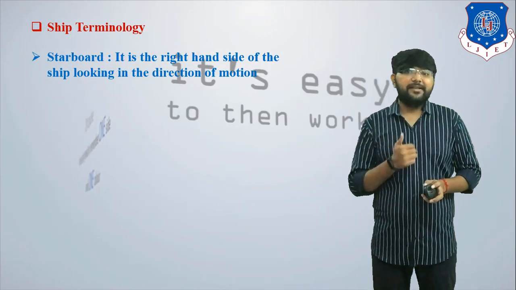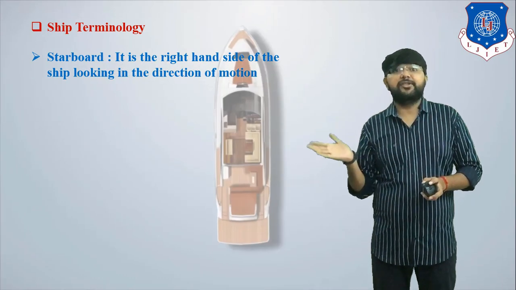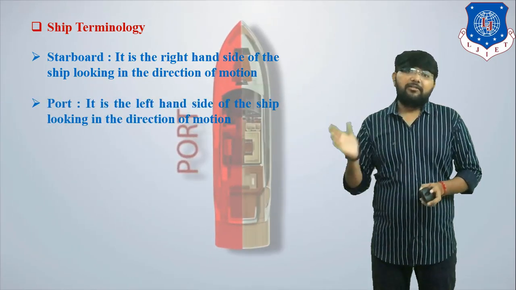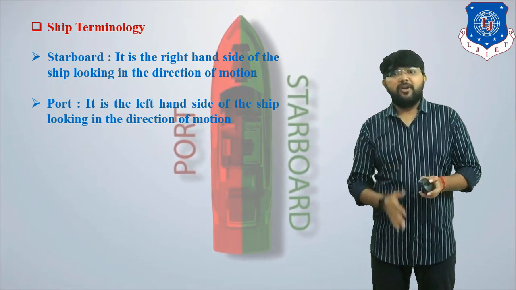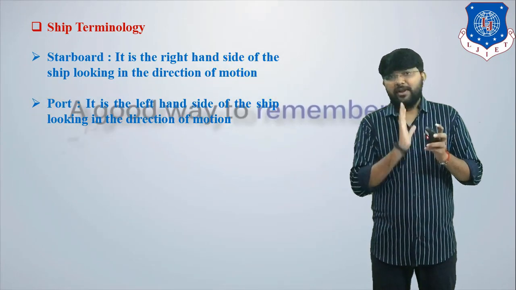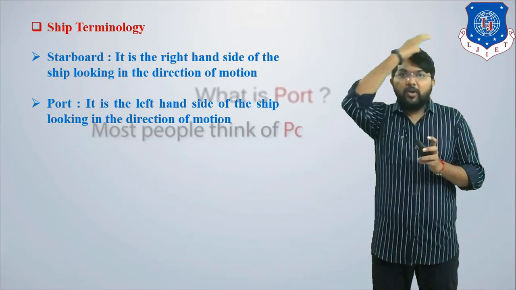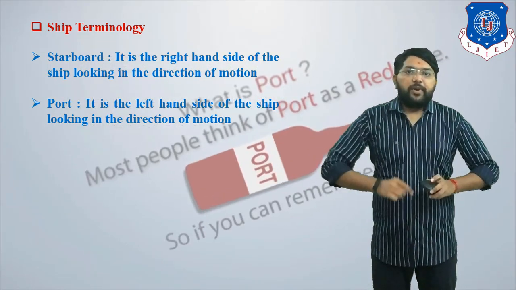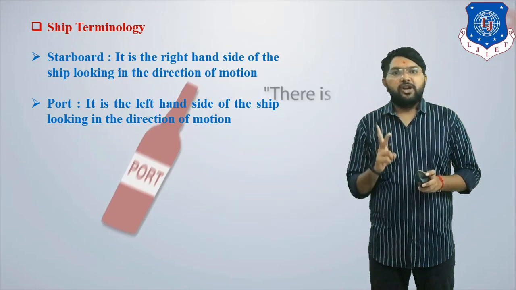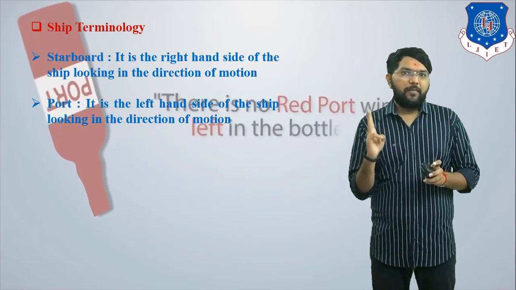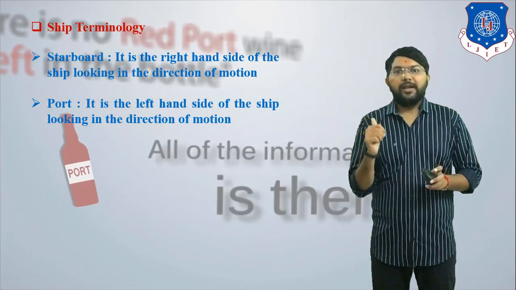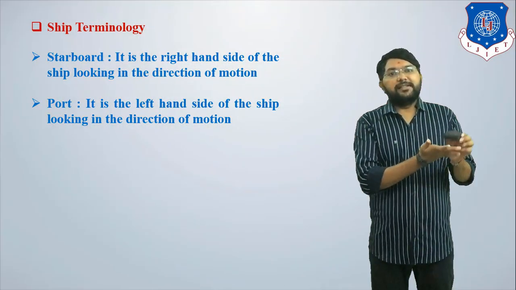Starboard is the right hand side of the ship looking in the direction of motion, and port is the left hand side of the ship looking in the direction of motion. Clear? So you have to remember four terminologies of a ship. First one is bow, second one is stern, third one is starboard, and fourth one is port. Clear? Suppose this one is a ship.